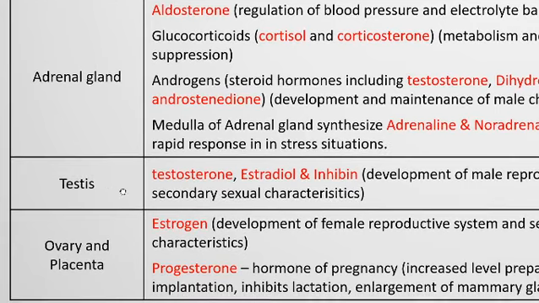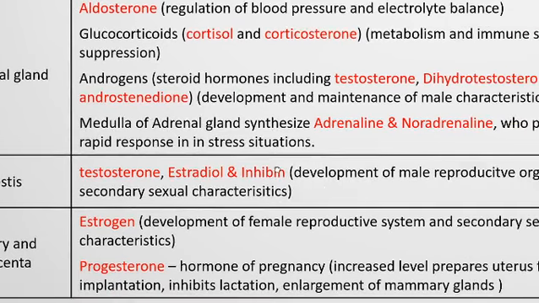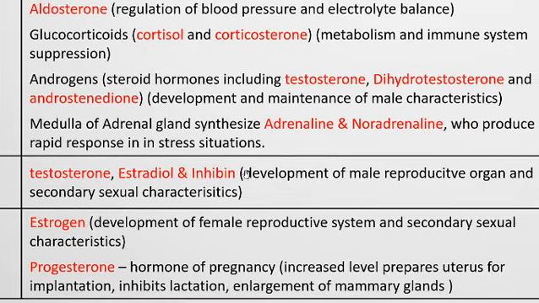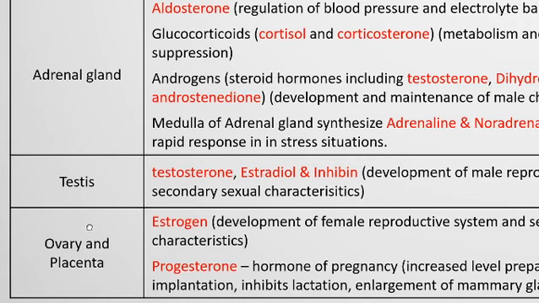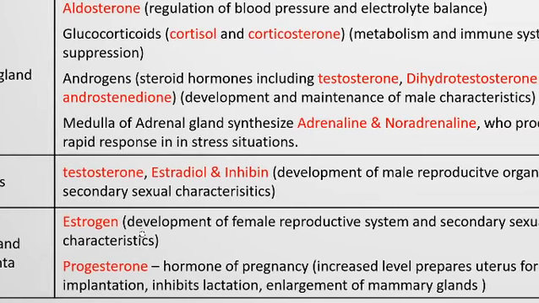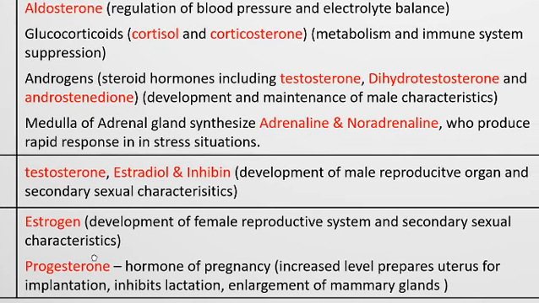In the male reproductive organ, the testis produces testosterone, estradiol and inhibin, which are responsible for development of the male reproductive organ and secondary sexual characteristics. The female reproductive system contains the ovary and placenta. They produce female hormones like estrogen and progesterone, which help in development of the female reproductive system and secondary sexual characteristics. And progesterone is an important hormone to maintain the pregnancy period.